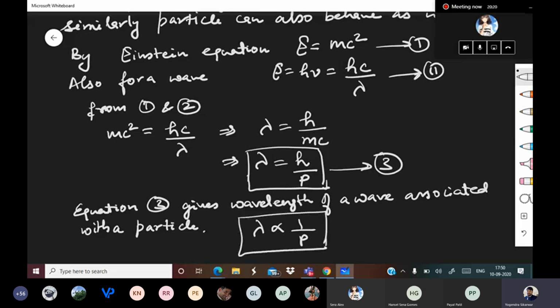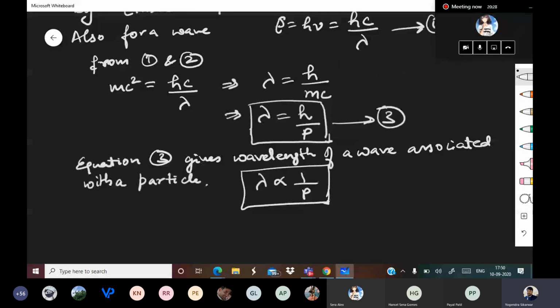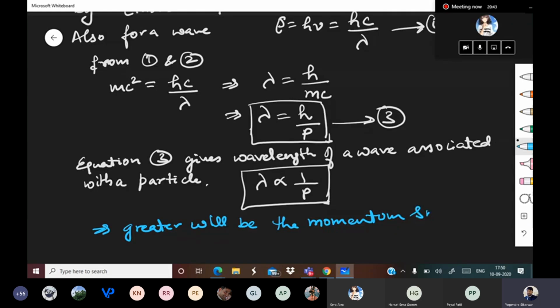So the greater the momentum, the smaller the wavelength. All right. Any doubt, any question?